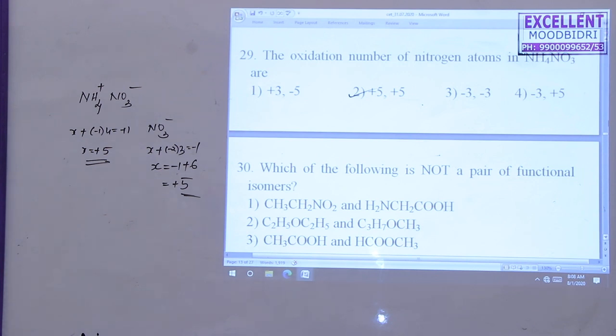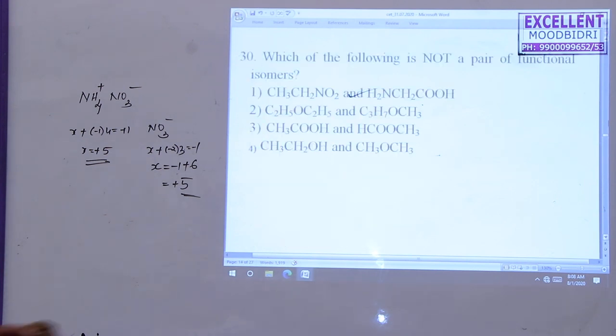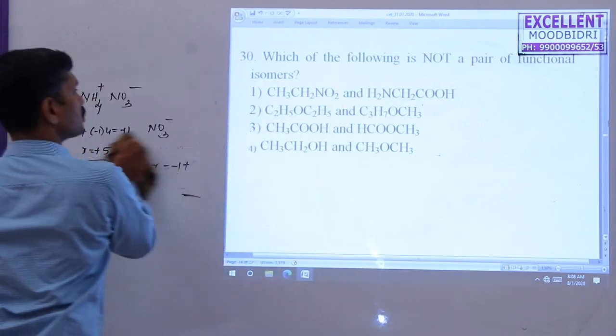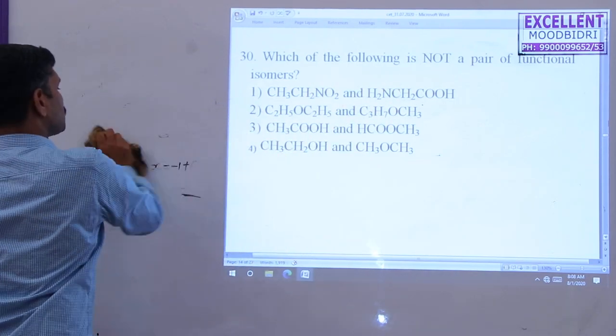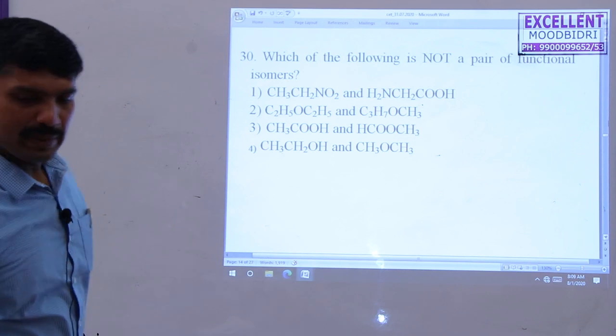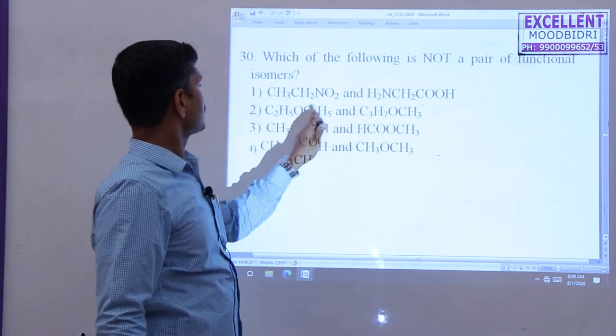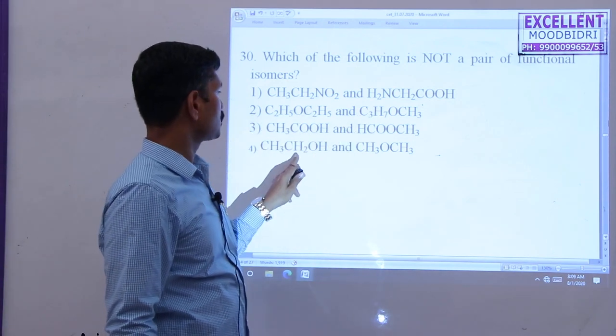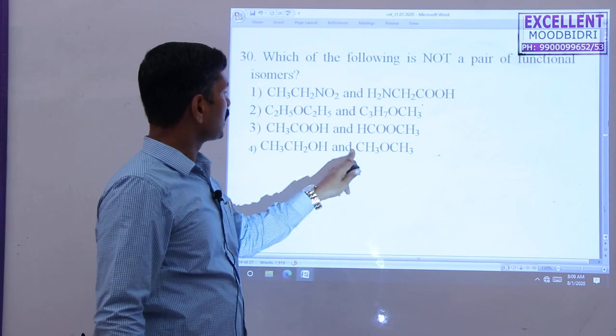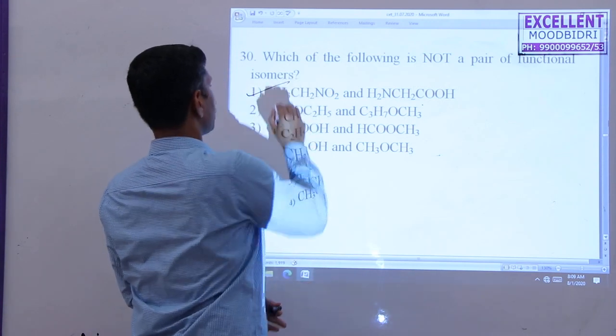Next question: which of the following is not a pair of functional isomers? Among the options, the first one is the answer and the remaining are correct. These are metamers, this is a functional isomer, this is a functional isomer, but these two are not isomers.